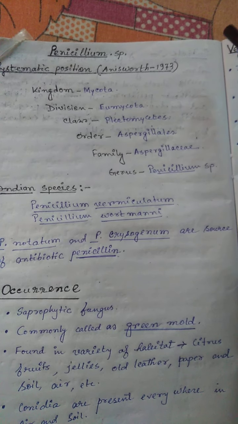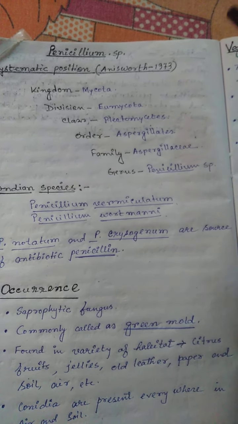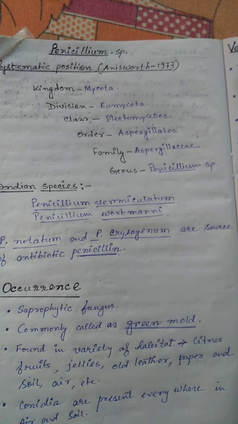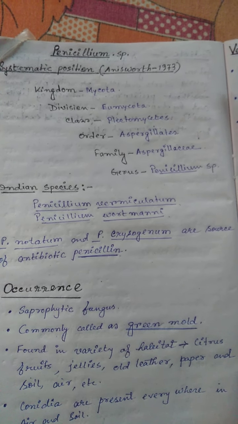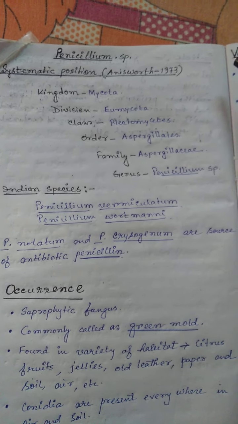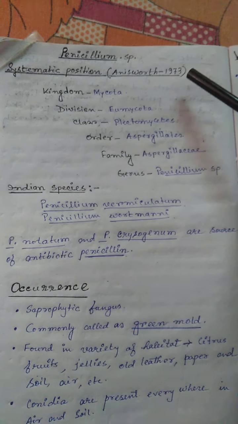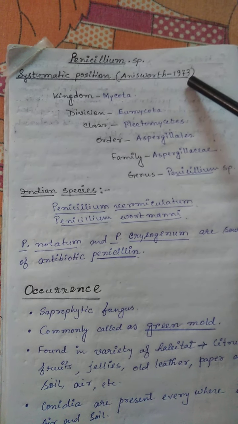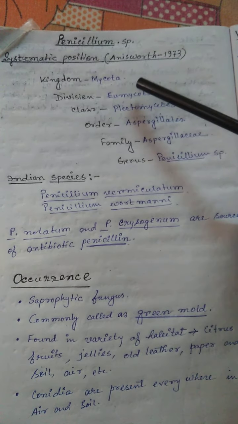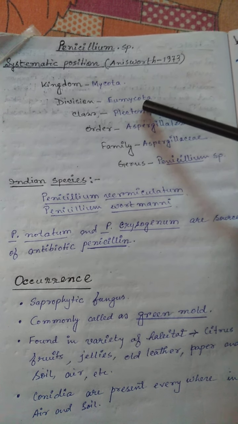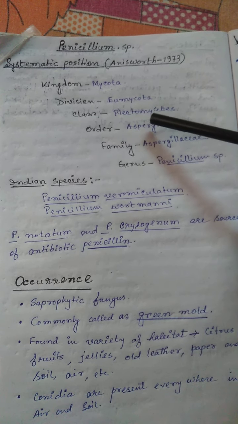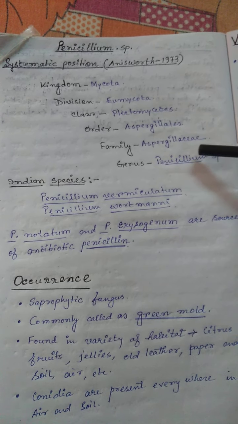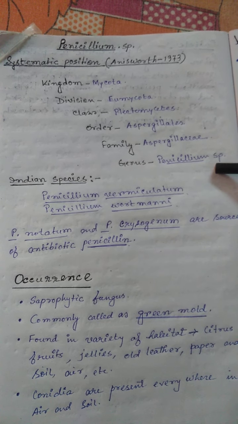Now today I'm going to discuss the life process, the vegetative structure, and the life cycle pattern of that particular fungus, that is Penicillium. Now, first of all, I'll tell you about the systematic position according to Ainsworth in the year 1973. The kingdom is Mycota, division Eumycota, class Plectomycetes, order Aspergillales, family Aspergillaceae, and the genus is Penicillium.